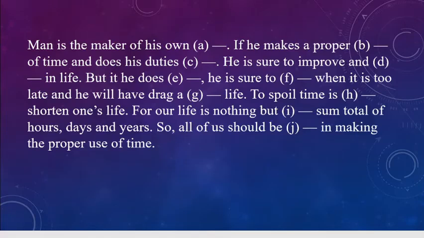Should improve and succeed in life. But if he doesn't do his duties, or if he doesn't act accordingly, he is sure to lose things, or he is sure to fail when it's too late, and he will have to drag a dash life, so a miserable life.